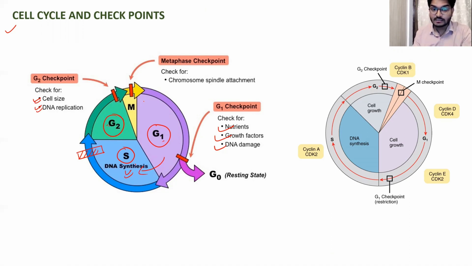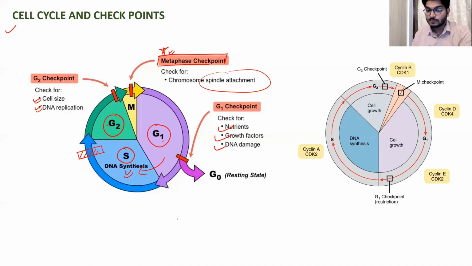allow to go for the M phase, metaphase. And specifically in the metaphase, there is a mitosis phase. There is one specific stage that is known as the metaphase checkpoint, where the spindle fibers attach at the kinetochore. So if that spindle fiber is not attached properly to the kinetochore, the separation of the chromosomes or the chromatids is not going to take place properly. So this is very, very important, right? So for this we have a specific checkpoint in the metaphase.